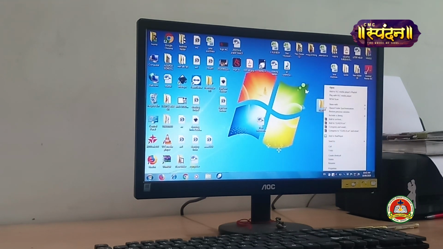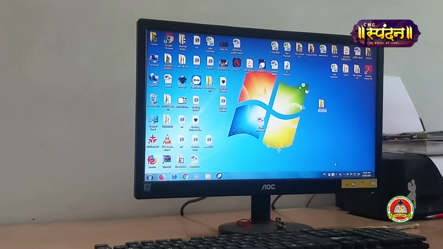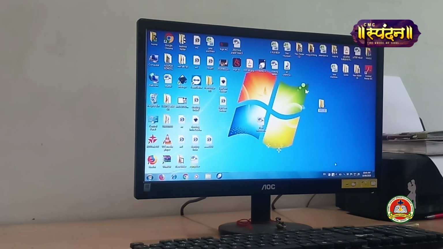Just right click. As soon as you right click, you will get one dialog box. When the dialog box appears, above Properties, can you see Rename? With the help of the mouse, click on Rename and the folder is selected. As soon as the folder name is selected, just using the keyboard, you can type whatever name you want. For example, if I want to edit the Class 4 name as Computer Class 4.